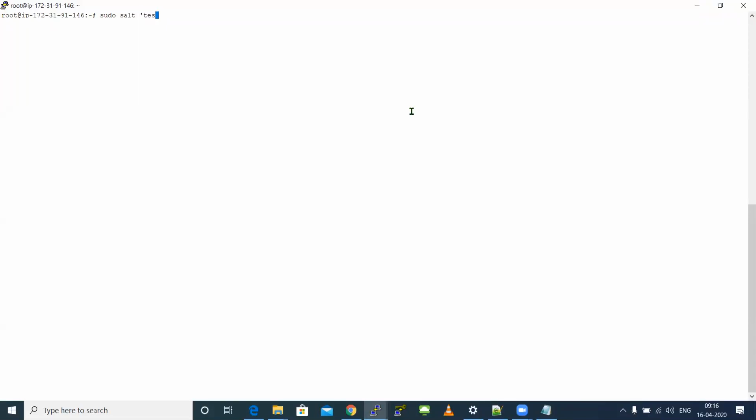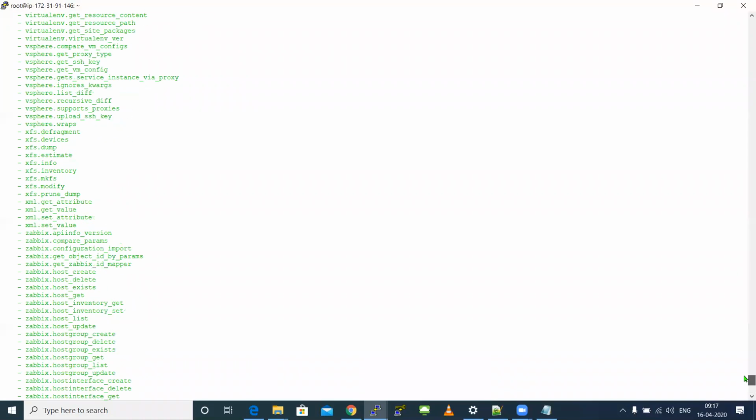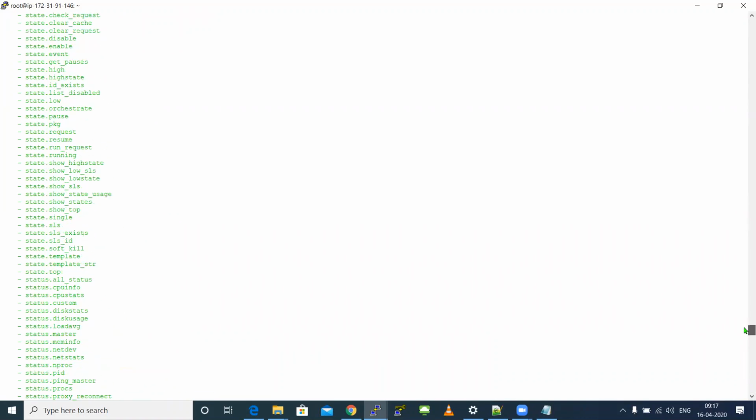So sudo salt testdev test.ping. This is the simple command from which we started, where the last part is the function. You can use any function you want. To find the list of functions available in Salt, I also gave you a parameter like sys.list_functions. This will list out what system functions are available in Salt to run on my minions. All the functions will get listed. You see, this many functions I can do in Salt.